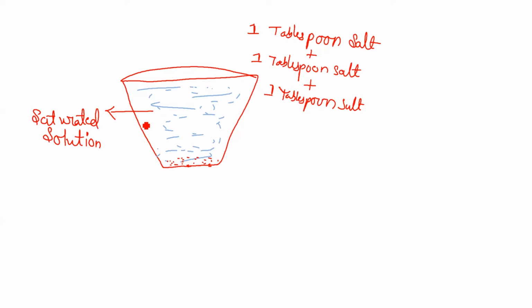But on changing the temperature, the left out salt can again be dissolved, because on changing the temperature, the gap between the molecules will increase, and more solute particles can be occupied between them, and hence the left out salt will also dissolve.